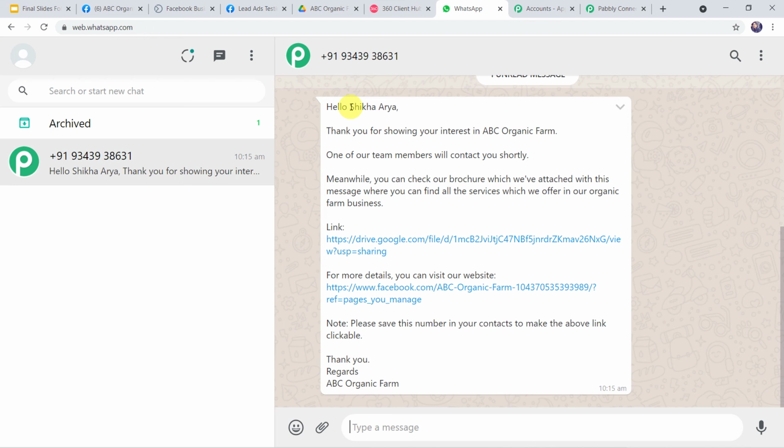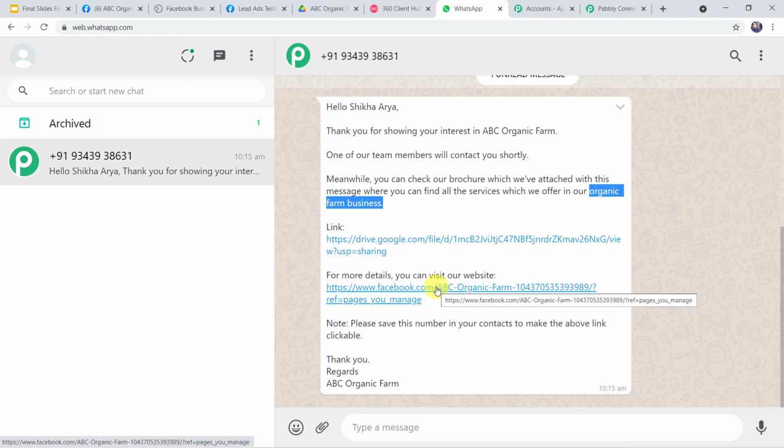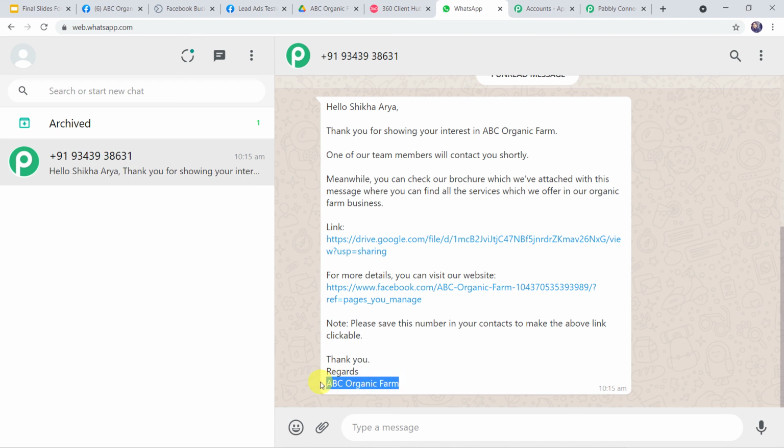Now things to note are the body fields and their values. Here we can see the customer name. This was the first body field value which we have mapped. The second value we have given was ABC Organic Farm, the business name. Third we have given was Organic Farm Business. Fourth we have given was the link. Fifth value was the website address, and the sixth value of the body field was the business name once again. So here in this message we can see that all the values of the body fields are correctly displayed.